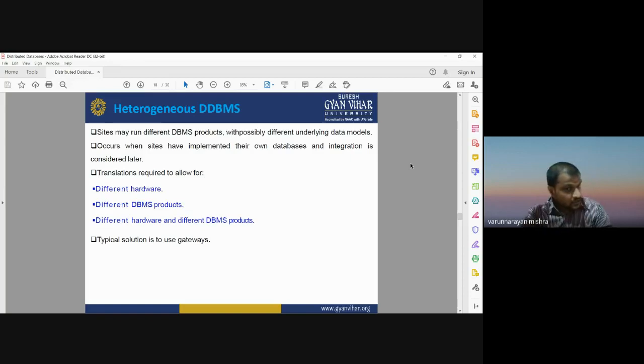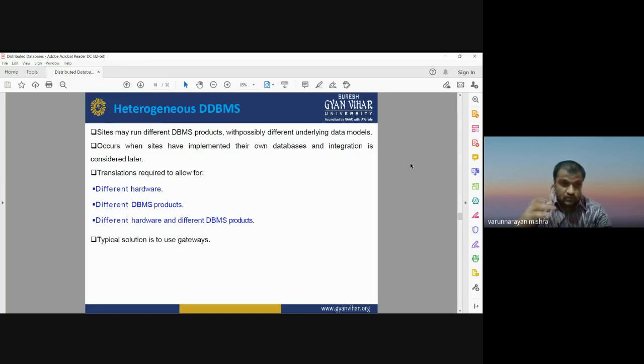Because if we have a heterogeneous database, it is not possible to manage the entire database as the databases are of different types. With different kinds of information to be processed by a database management system, translation is required to convert the database from one format to another.